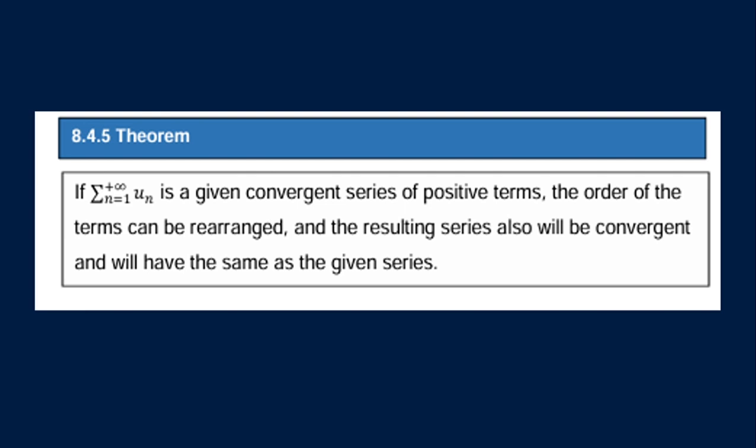Theorem 8.4.5 states that if the summation of u sub n is a given convergent series of positive terms, the order of the terms can be rearranged, and the resulting series also will be convergent and will have the same sum as the given series.